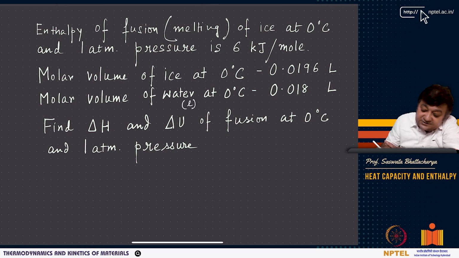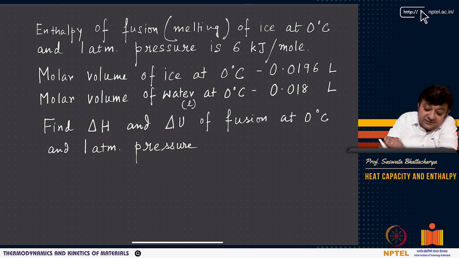So the solid form has a higher molar volume, 0.0196, and water has a molar volume of 0.018, again measured at 0 degrees Celsius. Now find delta H and delta U of fusion at 0 degrees Celsius.